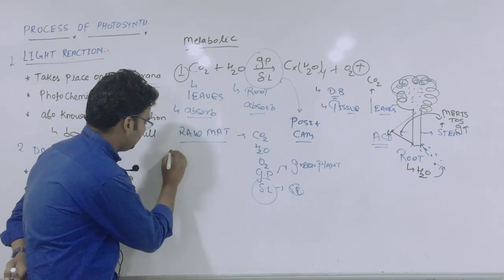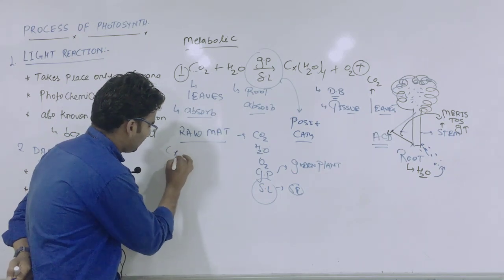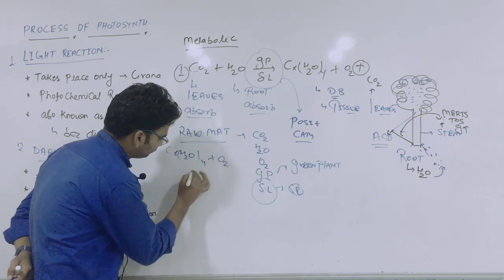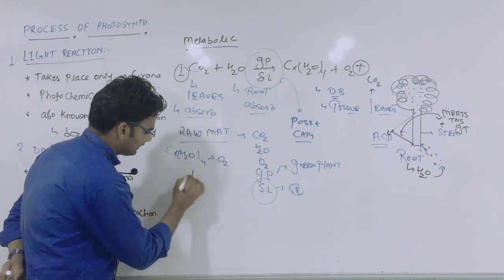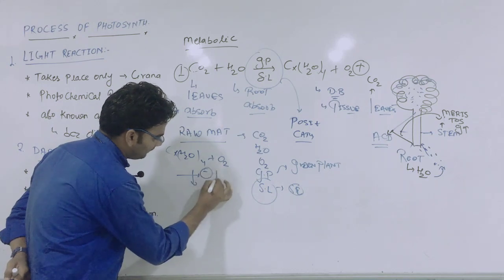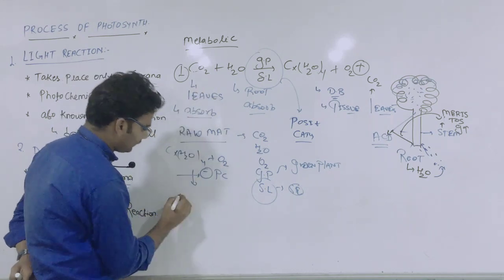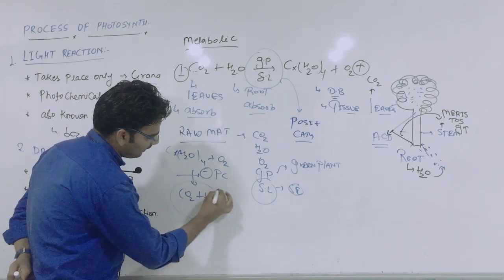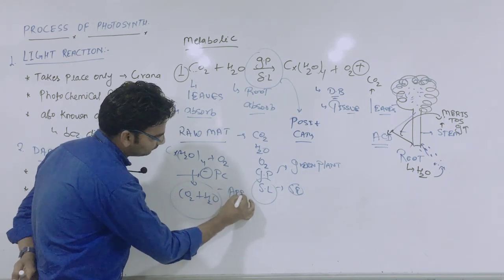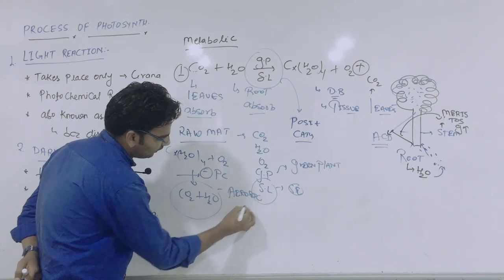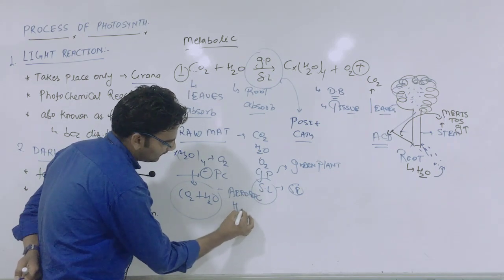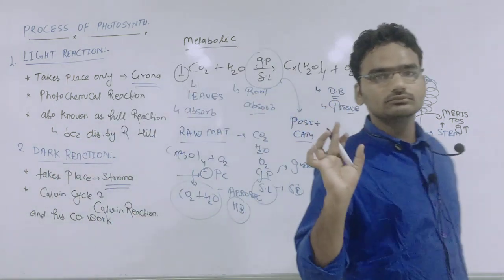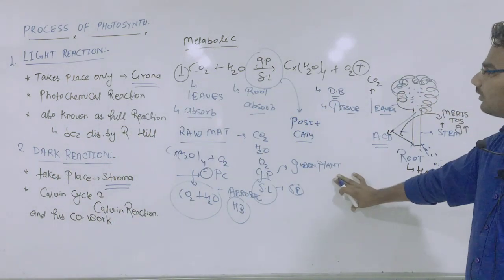Simple reaction: CxH2O plus O2. Without green pigment and sunlight, without the positive catalyst, what will be the effect? CO2 plus H2O, the aerobic reaction for human beings. Clear? Simple. Okay.